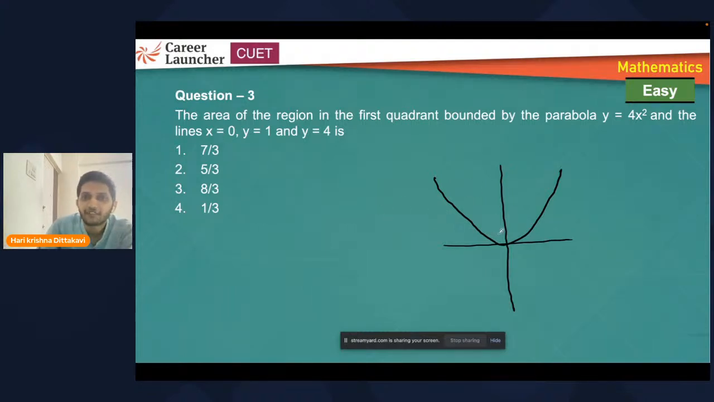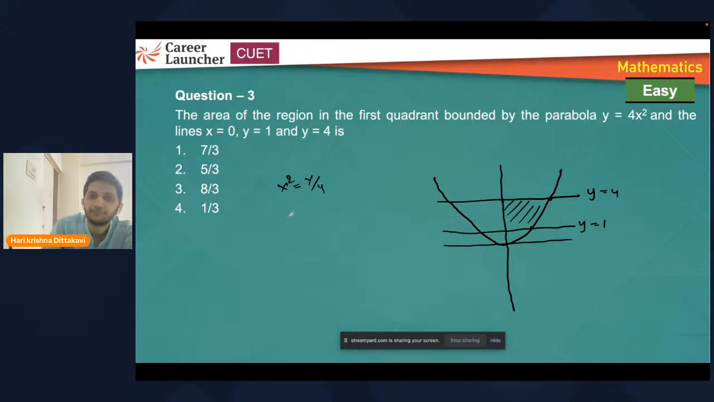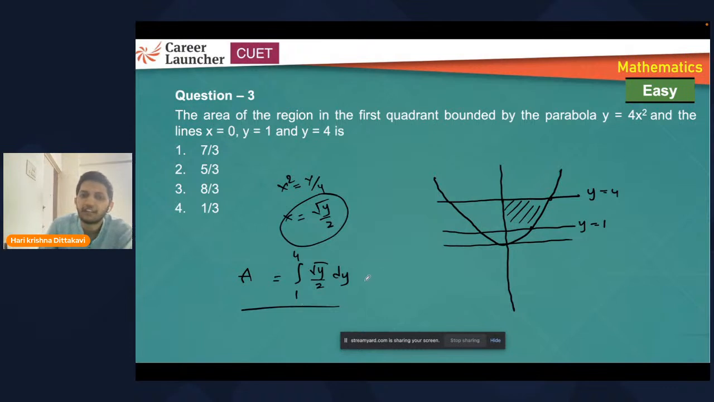x is equal to 0, the y-axis. y is equal to 1 and y is equal to 4. y is equal to 1 is a line parallel to the x-axis, and y is equal to 4 is a line parallel to the x-axis. So this is y is equal to 4 and this is y is equal to 1. x is equal to 0 means the y-axis. So this is the area that we need. Calculate this area. Integrate the curve from this point to this point. So x will be root y by 2. I'm integrating the function from y is equal to 1 to 4, root y by 2 dy. So you can integrate and get the answer.